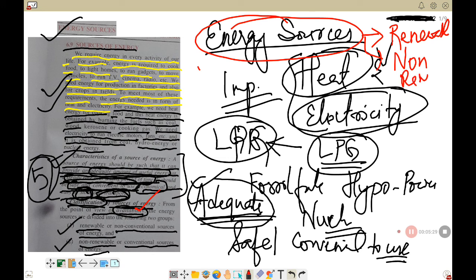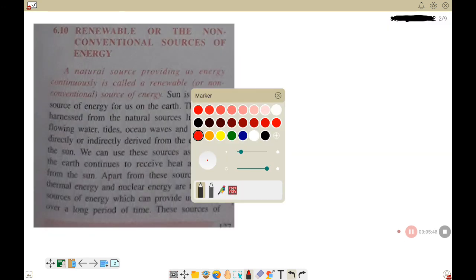By the word itself you can say that when we say renewable, it can be renewed again and again, meaning it can be used again and again, and non-renewable means it cannot be renewed again and again. All right, so let's begin with the first one, that is, the renewable form of energy.